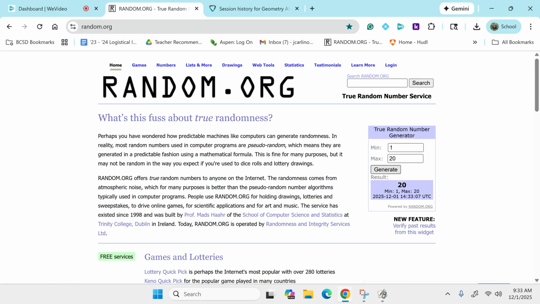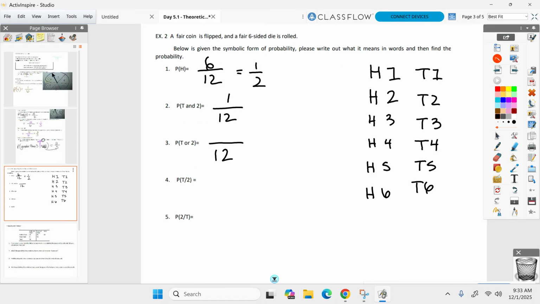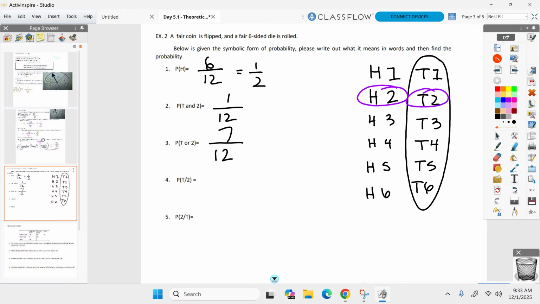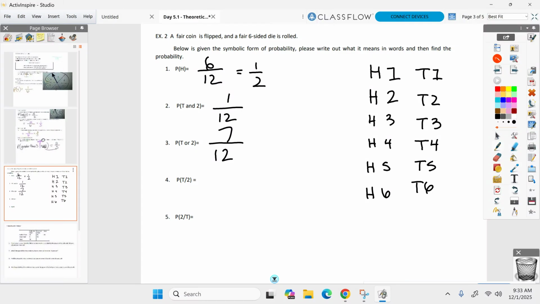This is why you might become a little fishy. Kaylee, what do you got? 7. Good. Where'd the 7 come from, everyone? All of these count because they're tails, and that one counts because it's a 2. But you're not counting that one twice. All right, everyone's all right so far. I don't want to lose you now.